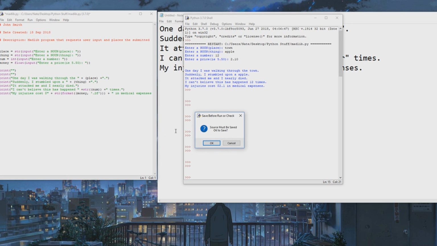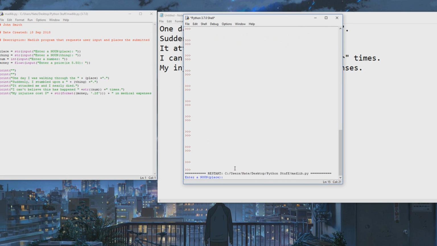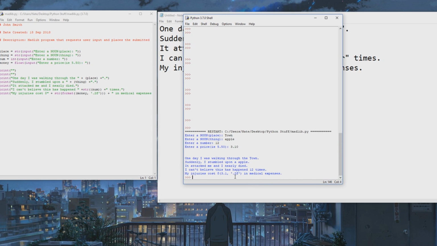So let's re-look at this. Town, apple, let's just put 310. And I see what I did wrong. I put the parentheses on the wrong side, but I can fix that. Wait, actually I have an extra parenthesis.